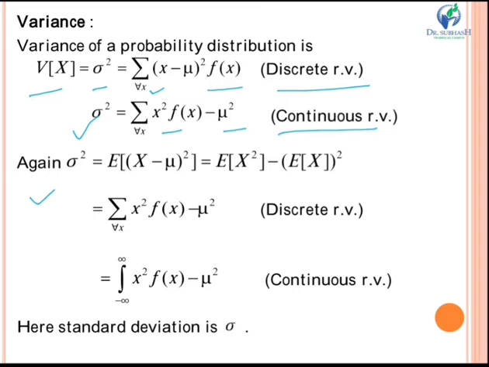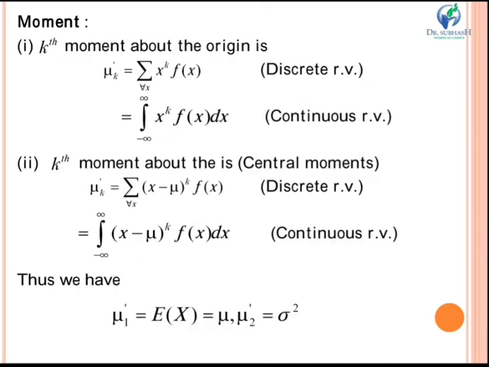Now again, sigma square is equal to E of x minus mu whole square, which is equal to E of x square minus E of x whole square. For discrete random variables, it is given by summation for every x of x square into f of x minus mu square, and for a continuous random variable, it is given by the integral from minus infinity to infinity of x square into f of x minus mu square. Here the standard deviation is sigma. So these were the formulas of variance and expected value.